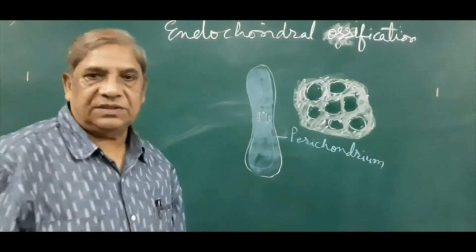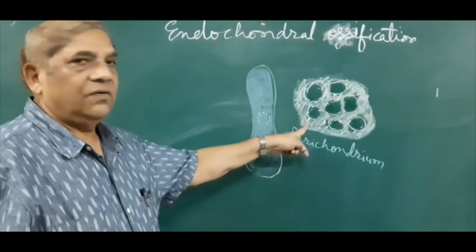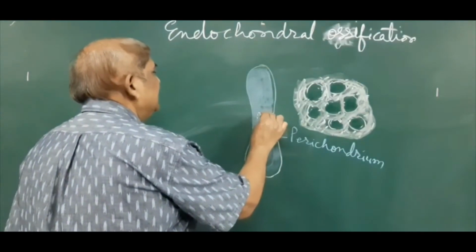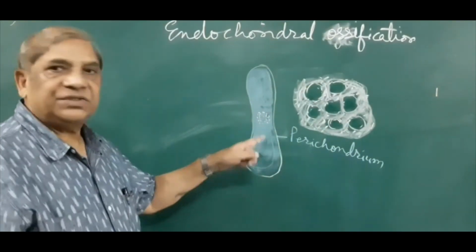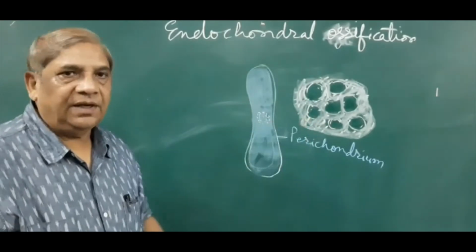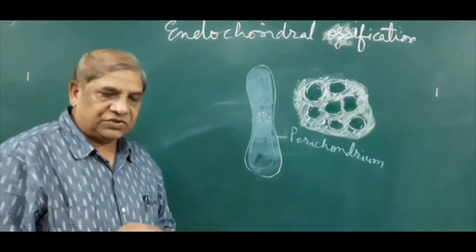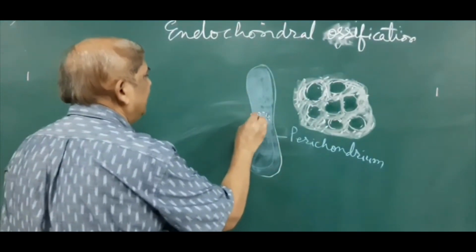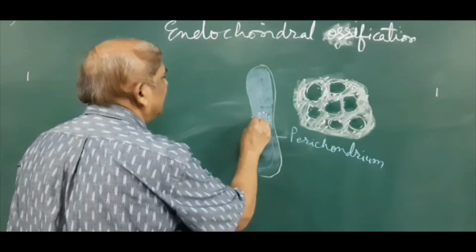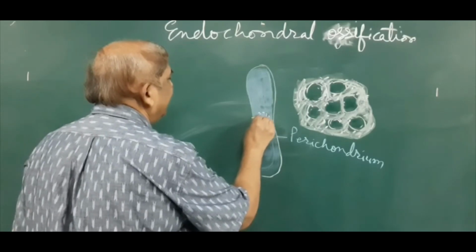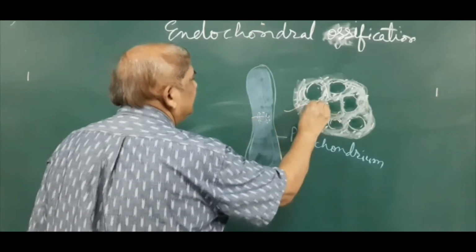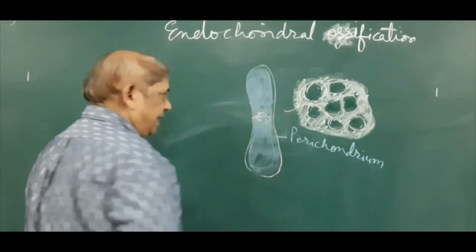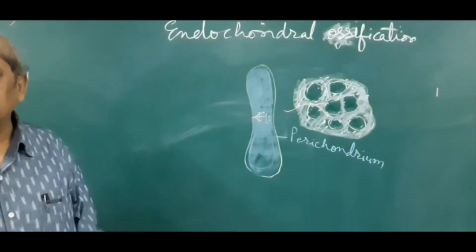So these are the spaces of the lacunae. This is happening in this part of the cartilaginous model, in the hyaline cartilage. Now the second thing which will happen, in the second step of ossification, is that blood vessels will grow and come to this area. These blood vessels are coming from the perichondrium. They will grow and come to this area.